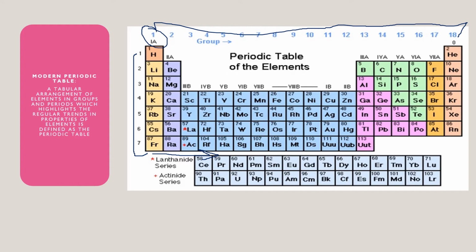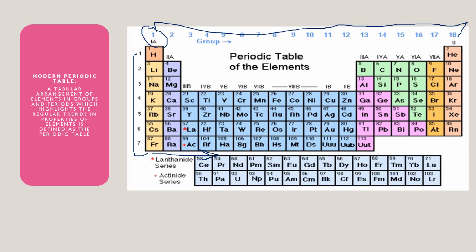The period number corresponds to the highest principal quantum number n of the elements in the periodic table. Here, the numbering from 1 to 7 is represented by small n, and this represents the highest principal quantum number which you have already studied in chapter 2, structure of atom. So n corresponds to the highest quantum number, which is equal to the numbering of periods.